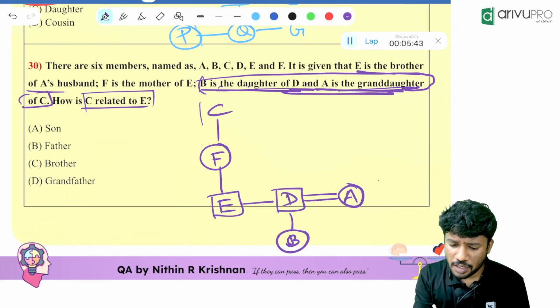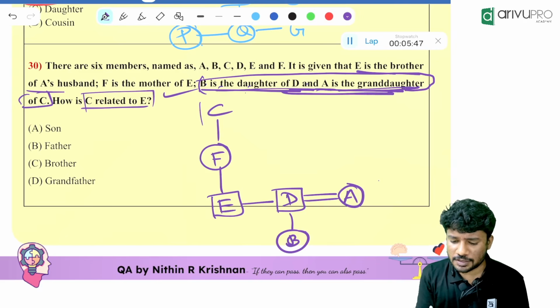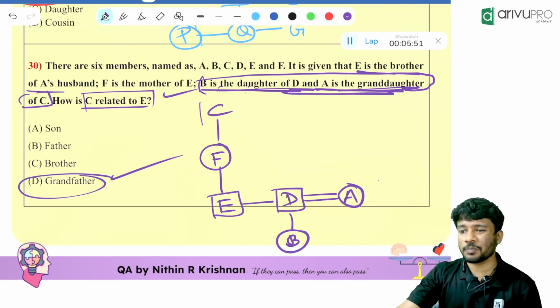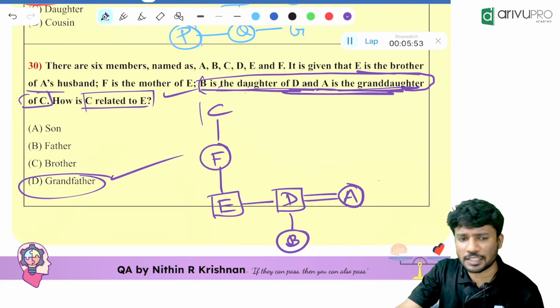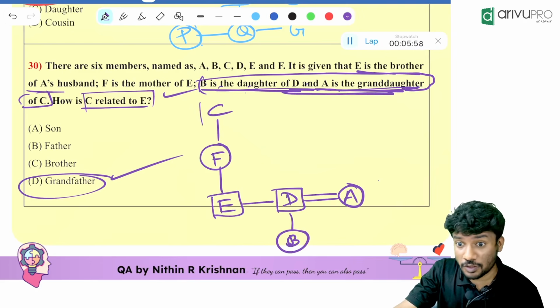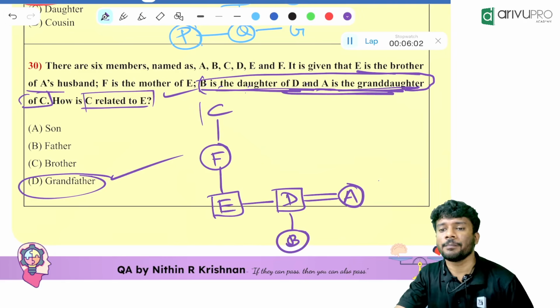Then what is the question? How is C related to E is the question. Now looking at this, the possible answer is what? C is the grandfather of E. That is the only possible answer over here. But if you ask me, the question is not given correctly. The given statement is not structured properly in this particular question. Okay, make a note of it.